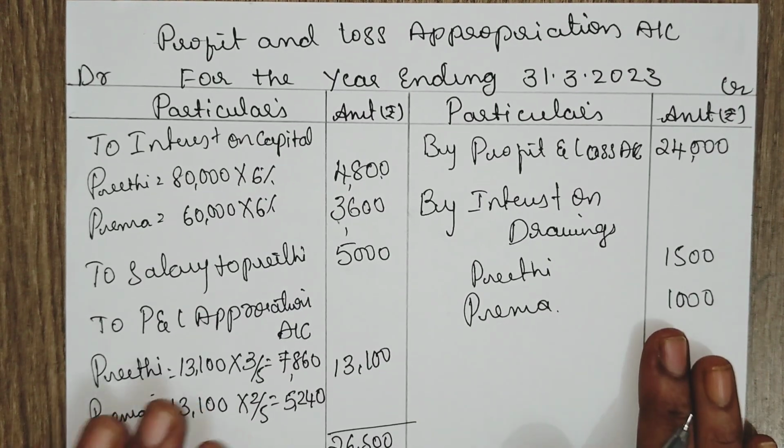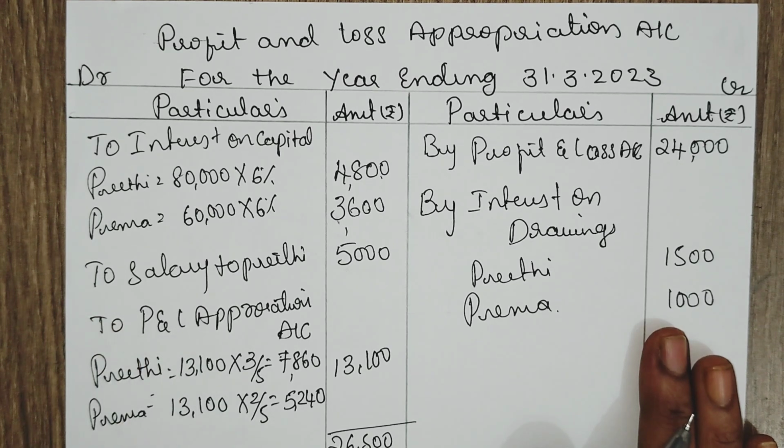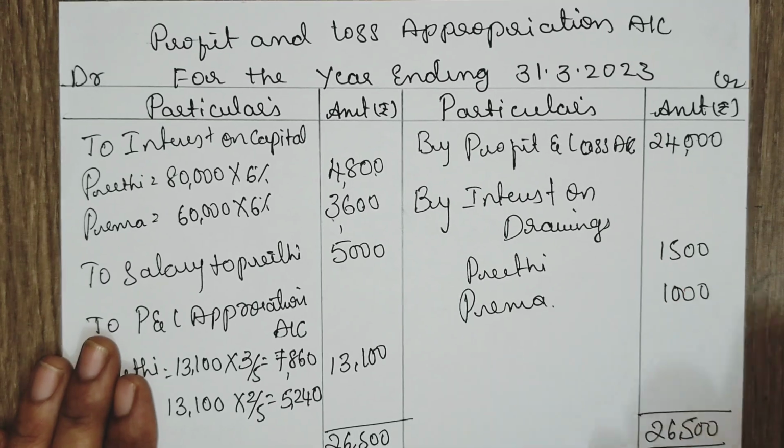Here you need to understand that the appropriation account you are preparing is from the point of view of the firm. So whatever income to the firm you credit, whatever expenses to the firm you debit. Okay. I hope you all understood.